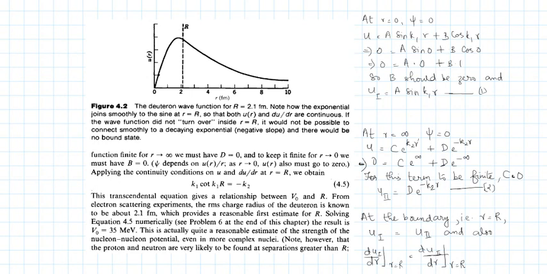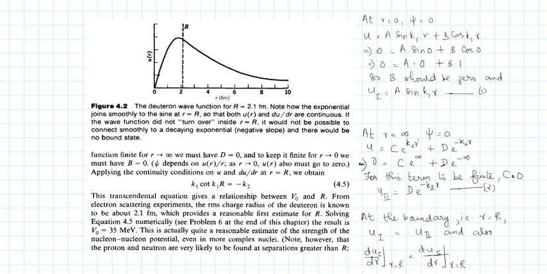When you plug in r equal to 0, your terms would be like this. This part is 0 and here it would be A sin 0 plus B cos 0. Cos 0 is 1. So you have an equation like this. But your LHS is 0, so everything on your RHS should be 0. So for that, the condition becomes that B should be 0 to ensure this equation is satisfied. So the solution in the first region turns out to be A sin k1r. You give it as equation 1.